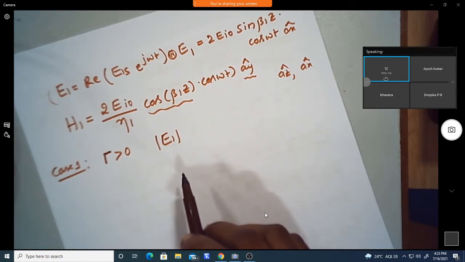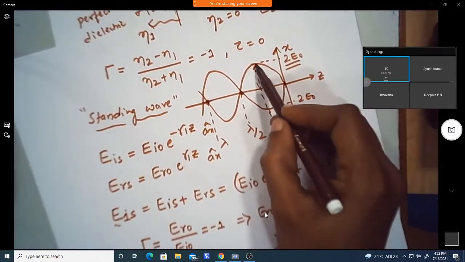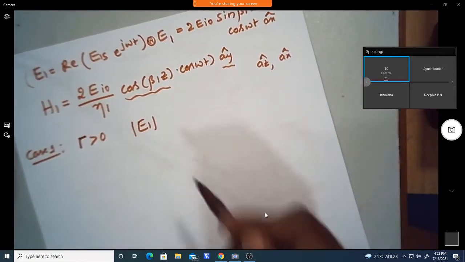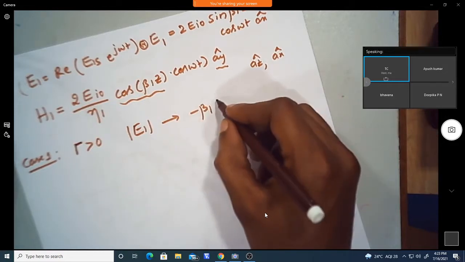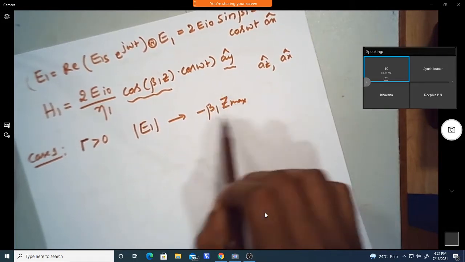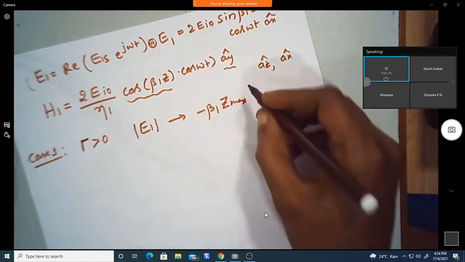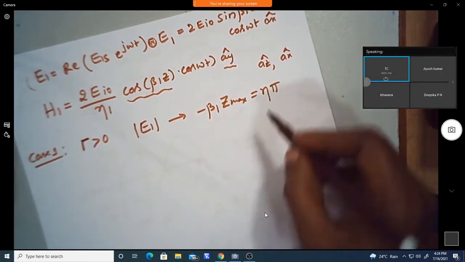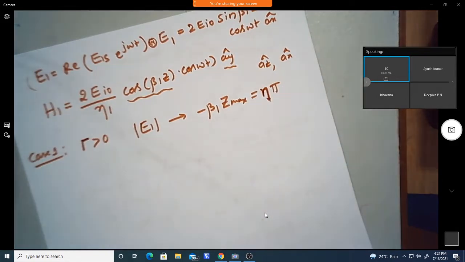Now the maximum of this E1, the maximum value of the standing wave pattern, will be in terms of beta 1. This occurs at minus beta 1 times Z max, wherever the impedance of the medium is maximum. The maximum of E1 occurs at every n pi, where n is a numerical number, n equal to 0, 1, 2.